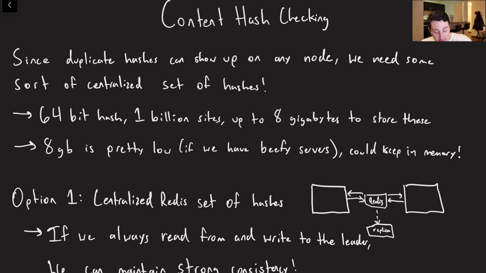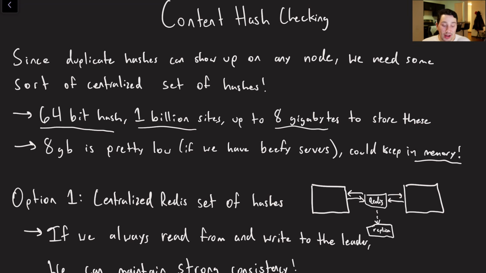So keep in mind that let's imagine we have something like a 64-bit hash of every single piece of HTML. We have a billion sites. That means that basically we now have up to 8 gigabytes of data to store if we want to store the entire set of possible hashes. And potentially even less than 8 gigabytes, right? Because there may be duplicate hashes, and then that data set size would decrease. So considering that 8 gigabytes is actually pretty small, in theory we can store this entire data set on one node in memory. And so that is actually a pretty practical solution, right?